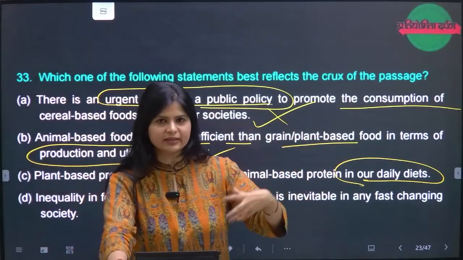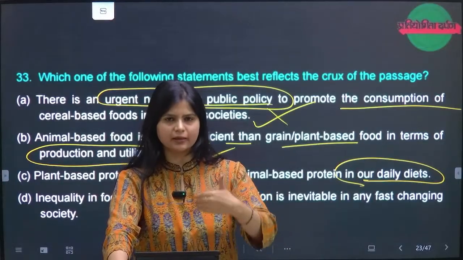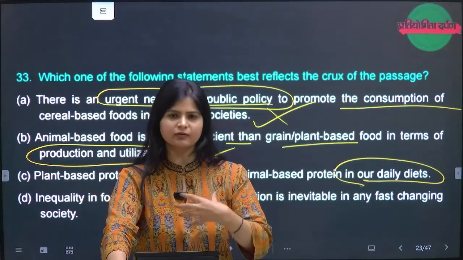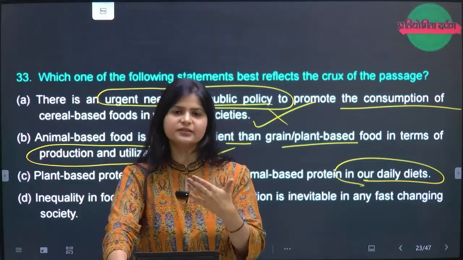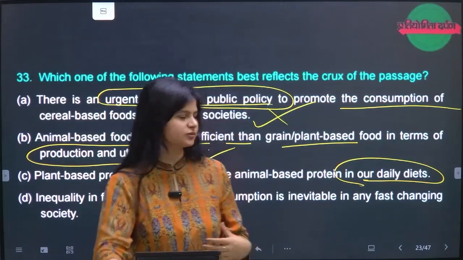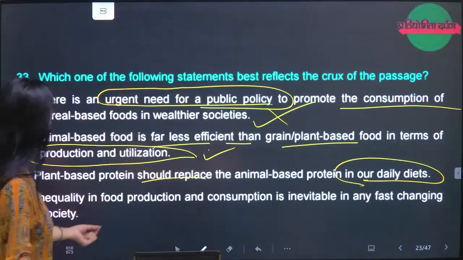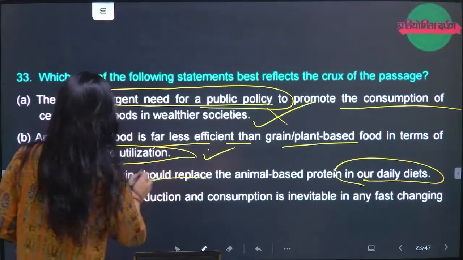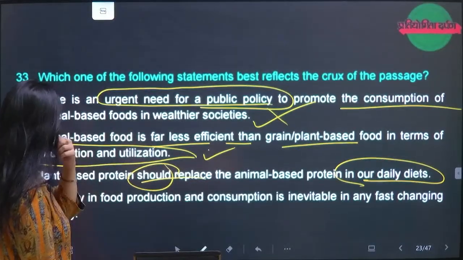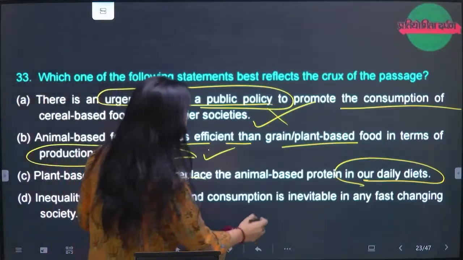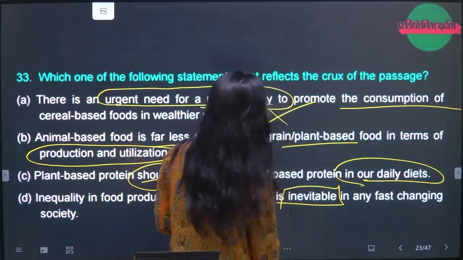The people in wealthier communities who are trying to take animal products are not getting sufficient energy through them, right? Then plant-based protein should replace, no, not at all. Inequality in food production and consumption is inevitable, now this is not acceptable.